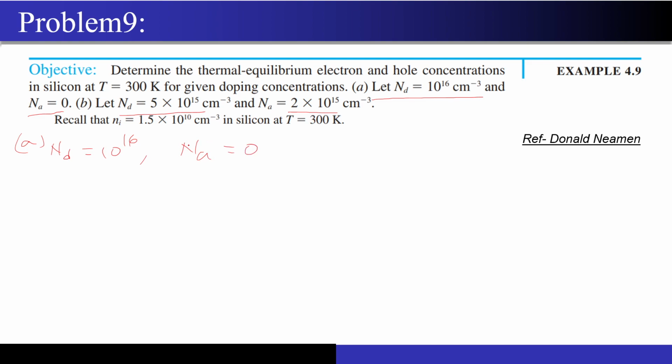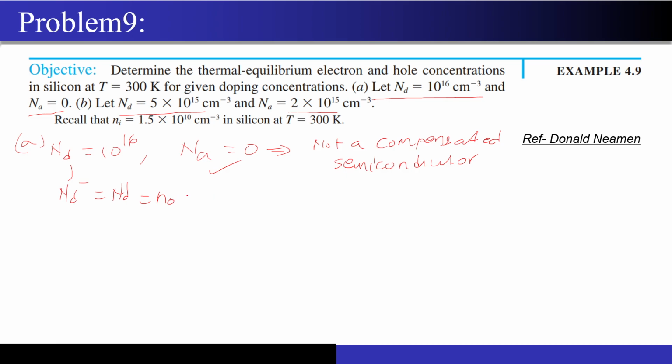So can any one of you please tell me whether case number A is the case of a compensated semiconductor or not? No, it's not, right? Exactly, correct. Because Na is 0 over here, so not a compensated semiconductor. Correct. So now if the semiconductor is not compensated and I am assuming that Nd minus is equal to Nd, is equal to N naught, then I don't have to do anything.